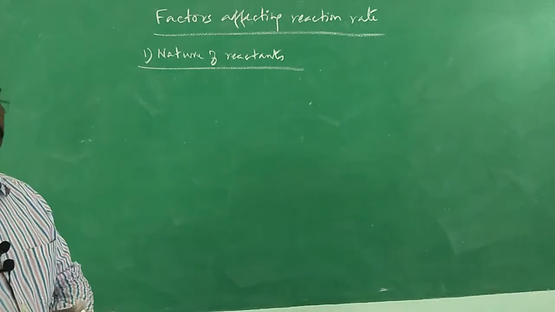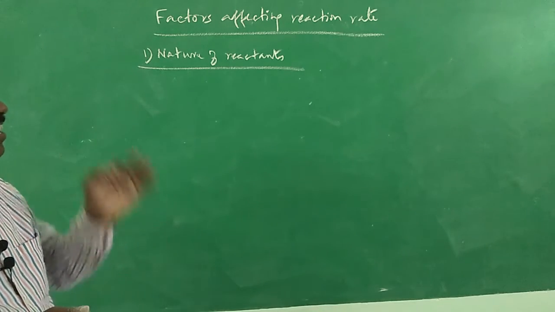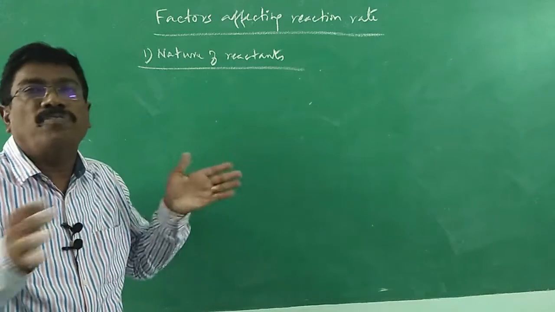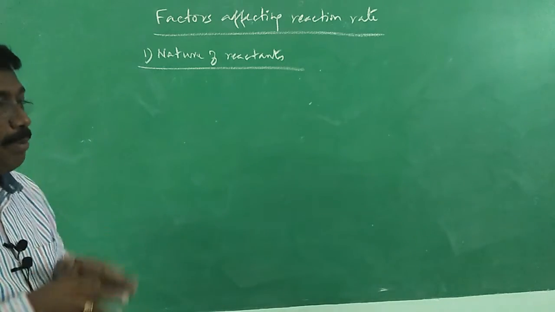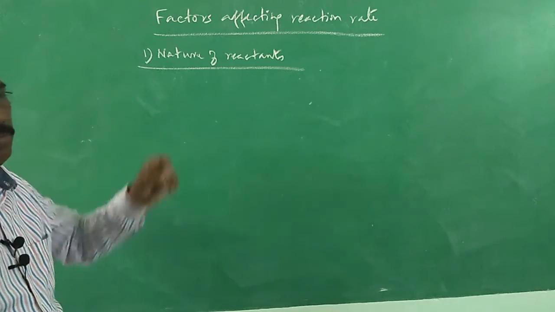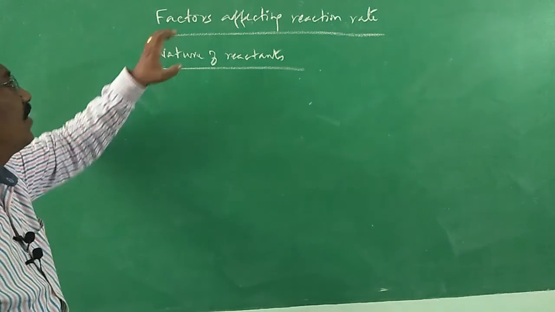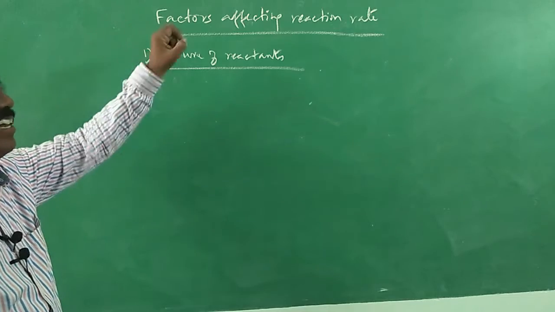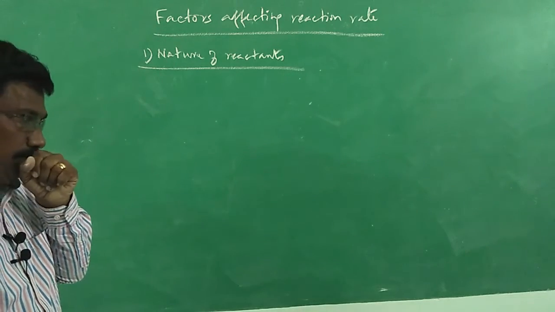Likewise, in a chemical reaction, when reactants react, the bond has to be broken, the bond has to be formed, reformed. Breaking of bond and formation of new bonds, everything should happen. So, nature of reactants play a vital role in deciding rate of a reaction. For example,